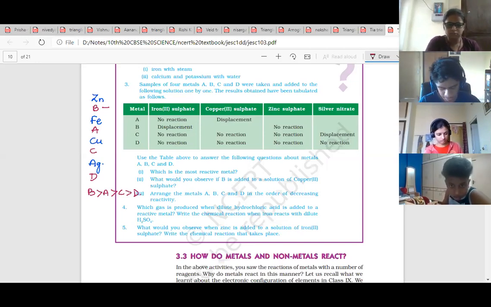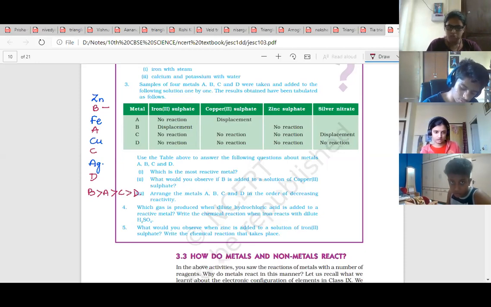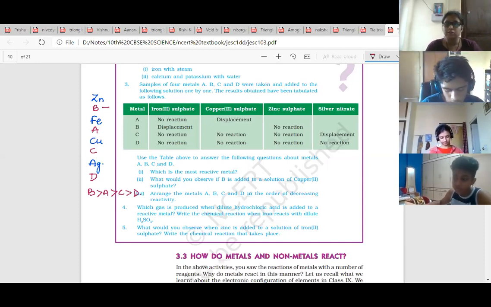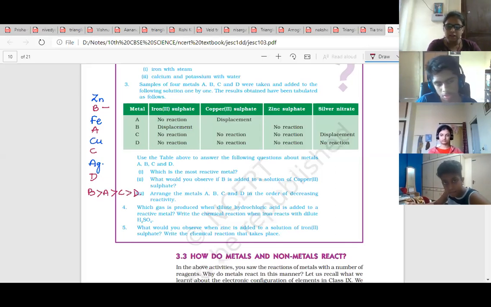Iron with sulfuric acid forms ferrous sulfate and hydrogen gas, right?